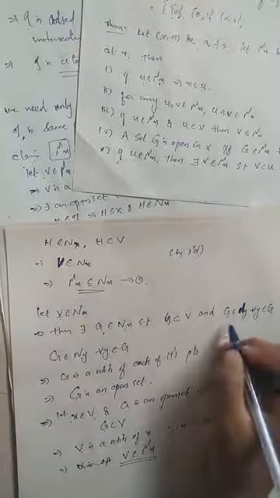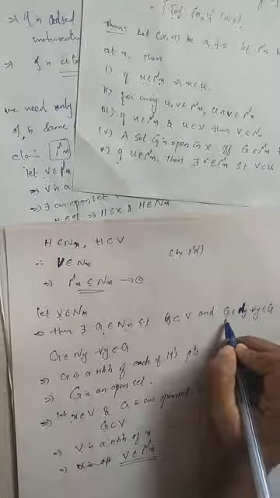Whenever we take a point x belonging to V, we can consider an open set G in between x and V. Therefore V must be a neighborhood of x, which means V belongs to mu x.